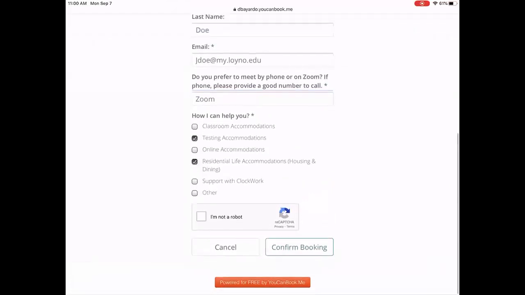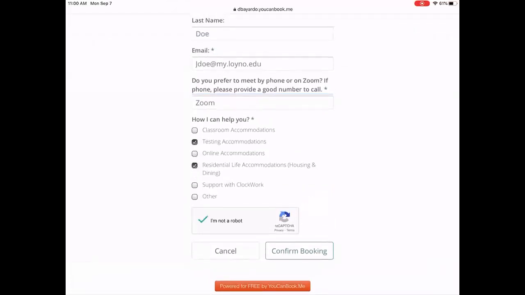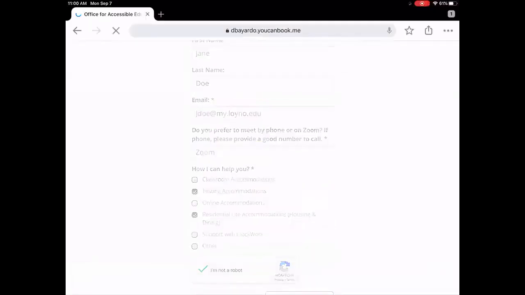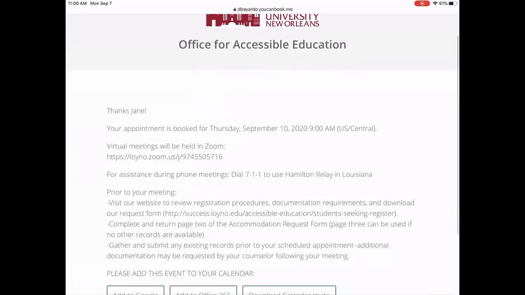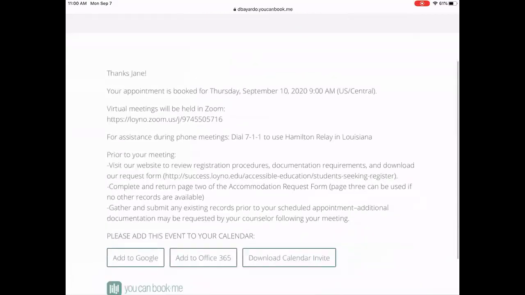After I choose my reason for meeting, I click the I'm not a robot box and click confirm booking. I'll be taken to a confirmation page that confirms when my appointment is set for and also provides me with the link for the Zoom meeting if that's the option I chose.